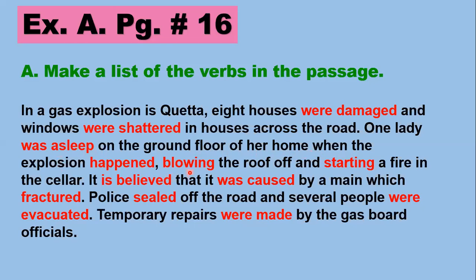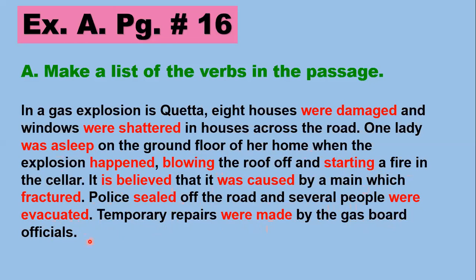Okay. Blowing the roof off and starting a fire in the cellar. It is believed that it was caused by the main which fractured. Police sealed off the road and several people were evacuated. Temporary repairs were made by the gas board officials.